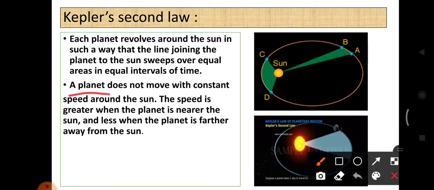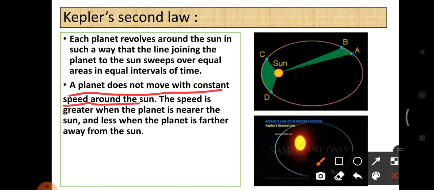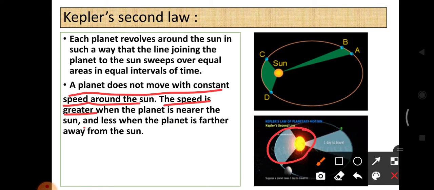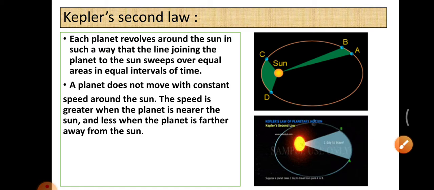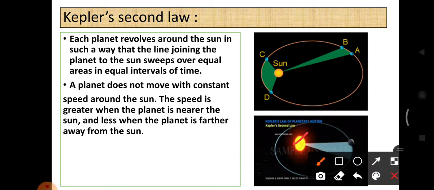A planet does not move with constant speed around the sun. That means the speed is greater when the planet is near to the sun and less when the planet is further away from the sun. Do you understand? The sun sweeps over equal areas in equal intervals of time, and also the speed is greater when near to the sun, and when it is away from the sun, the speed is less.